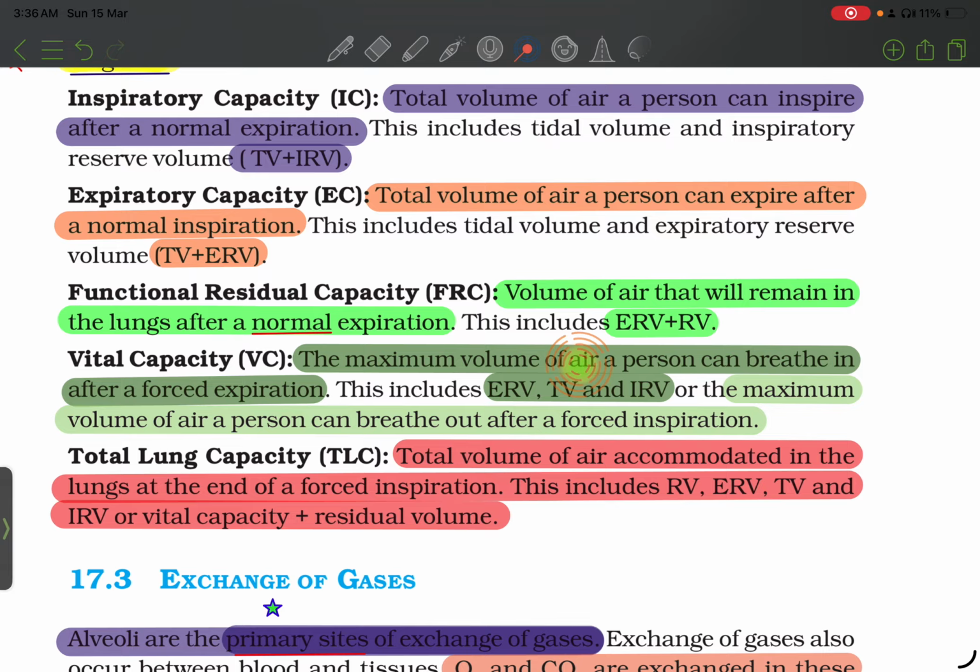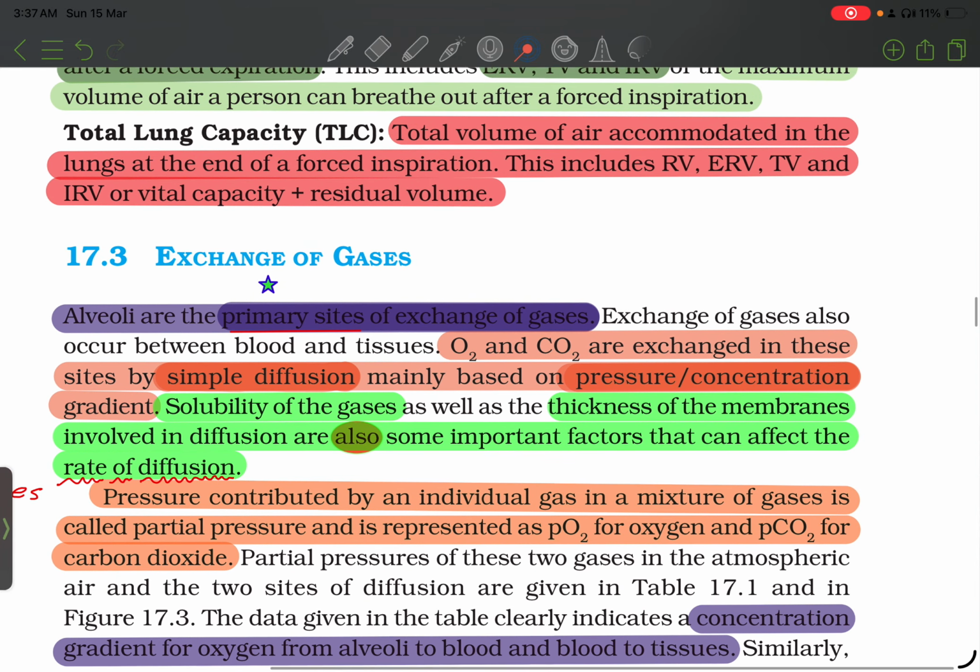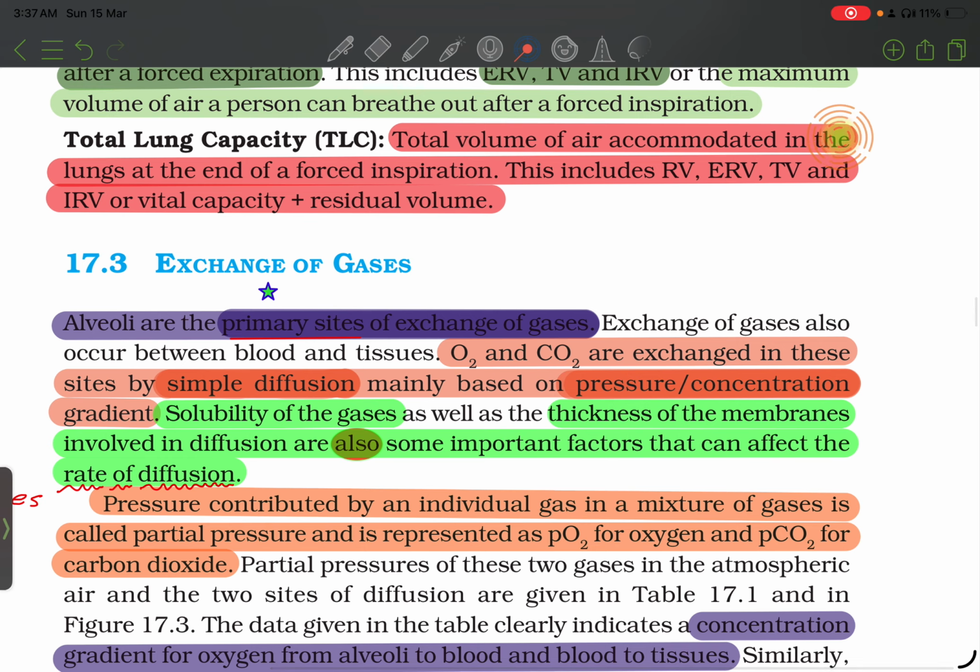Vital capacity: the maximum volume of air a person can breathe in after forced expiration. This includes expiratory reserve volume, tidal volume, and inspiratory reserve volume, or the maximum volume of air a person can breathe out after forced inspiration. Total lung capacity: total volume of air accommodated in the lungs at the end of forced inspiration. This includes residual volume, expiratory reserve volume, tidal volume, and inspiratory reserve volume, or vital capacity plus residual volume.